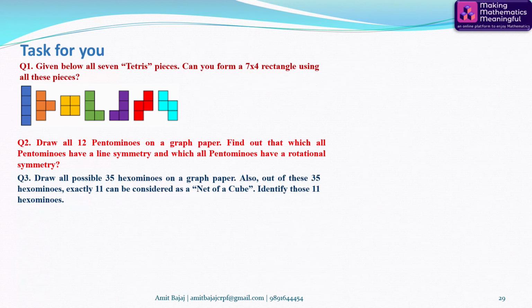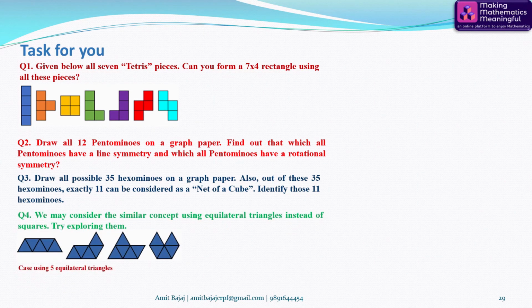Third question. Draw all possible 35 hexaminoes on a graph paper. Also, out of these 35 hexaminoes, exactly 11 can be considered as a net of a cube. Identify those 11 hexaminoes. And the last task, we may consider the similar concept using equilateral triangles instead of squares. Try exploring them. The case using 5 equilateral triangles is shown in front of you.